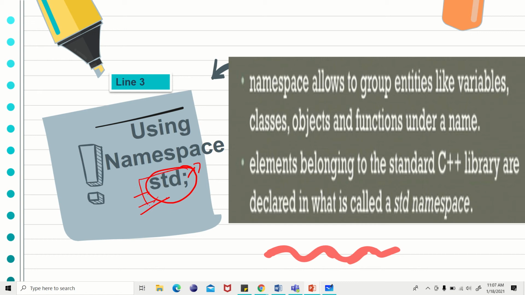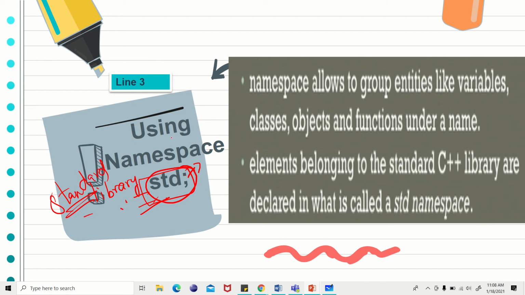This is the standard library which holds everything, and it can be used in the program. It holds all the classes and objects, variables, constants, everything.